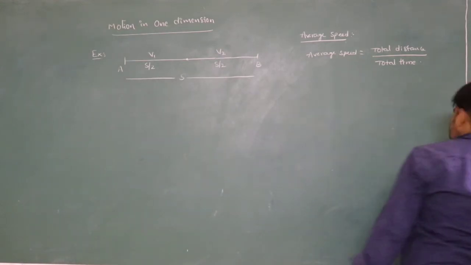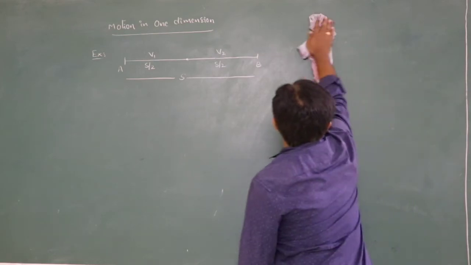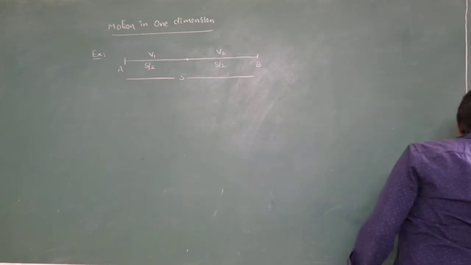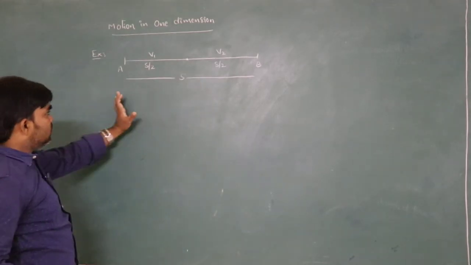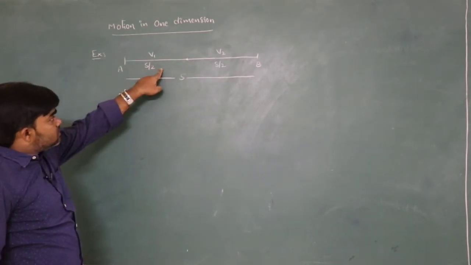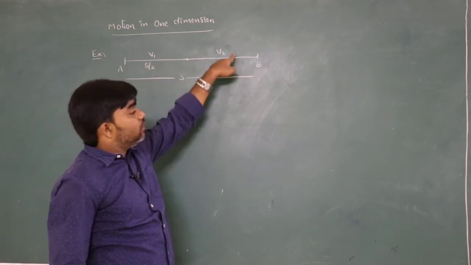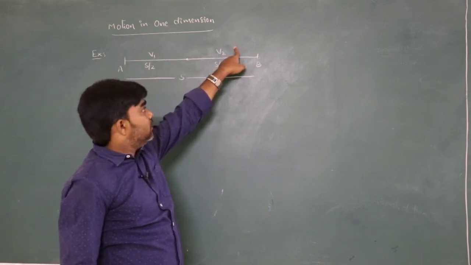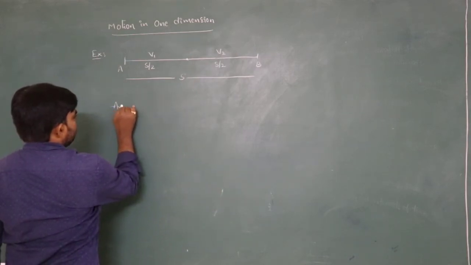The average speed is nothing but total distance by total time. Remember that. So we have to calculate average speed.